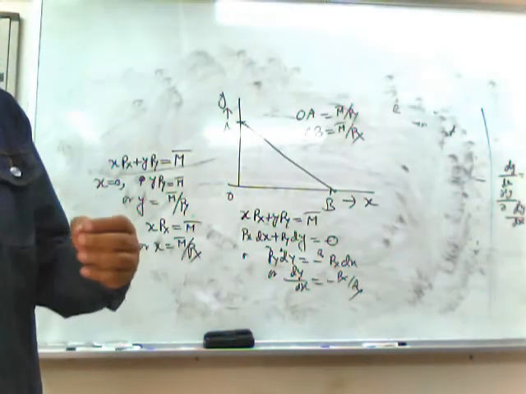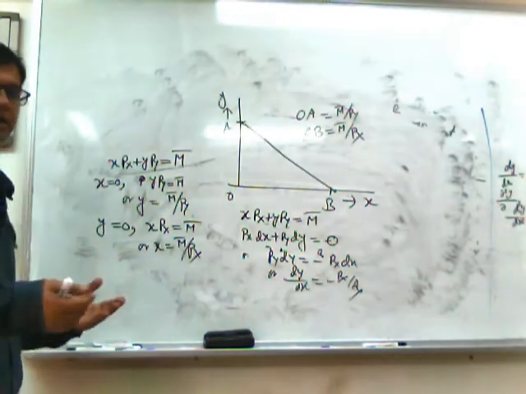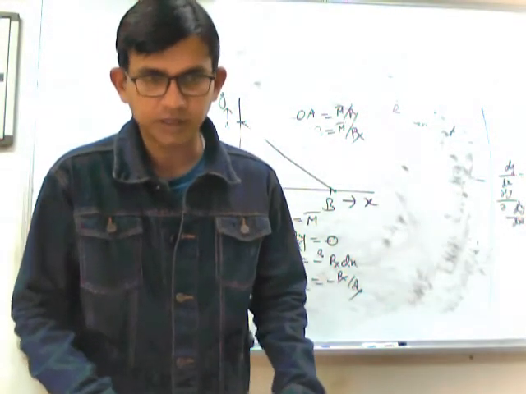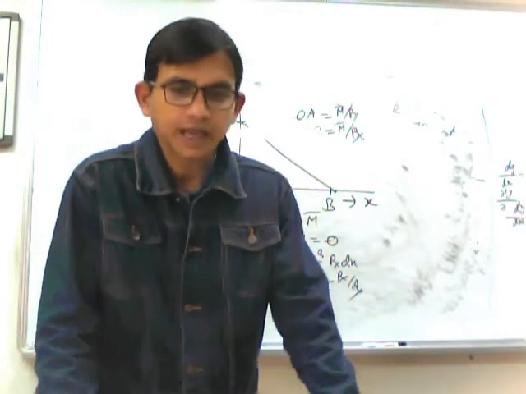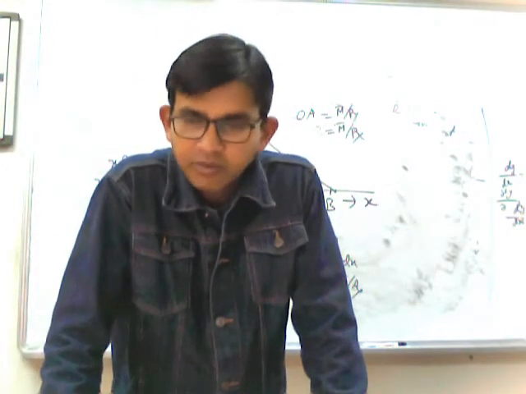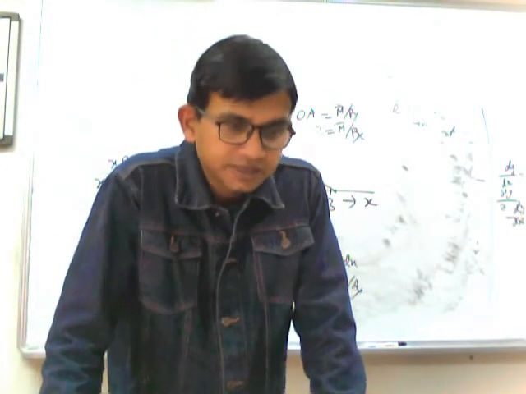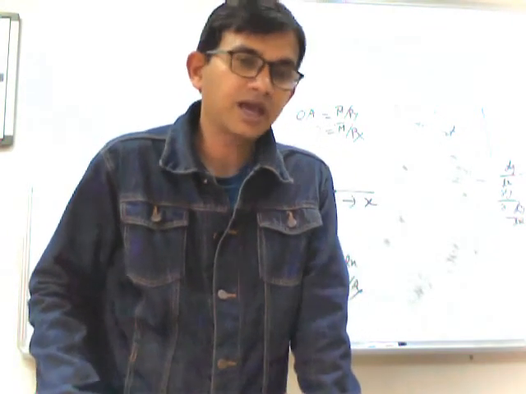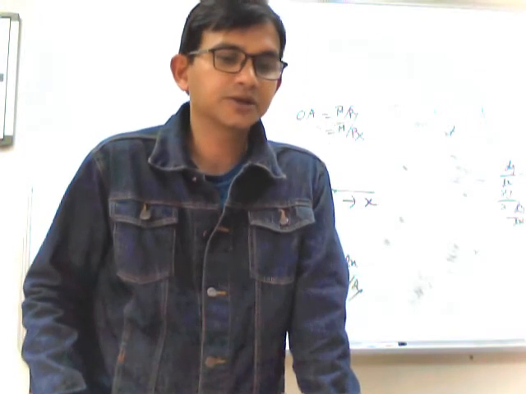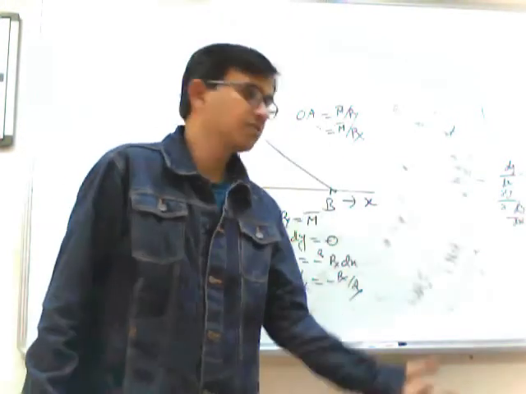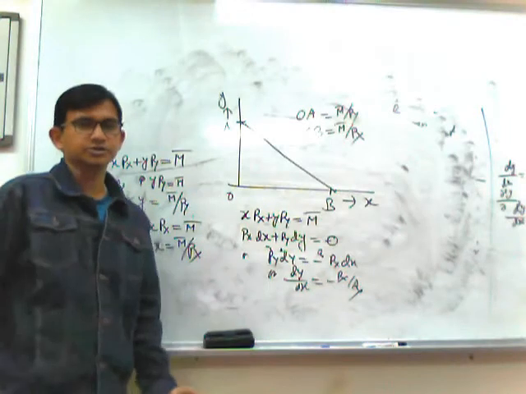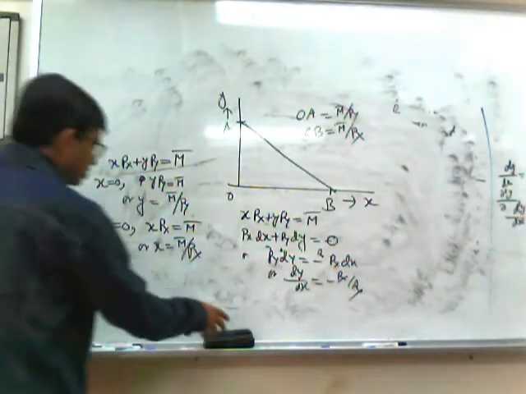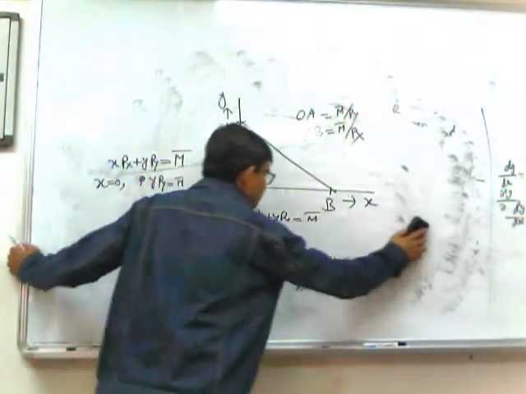That means, the simple thing is that whenever my money income is constant, my total income is constant, commodity prices are constant, and I am spending my entire money on two commodities, in such a situation, if we want to increase the consumption of one commodity, I have to sacrifice the consumption of the other, and that will be equal to the commodity price ratio. Now, I think it will be better if I give a numerical example.